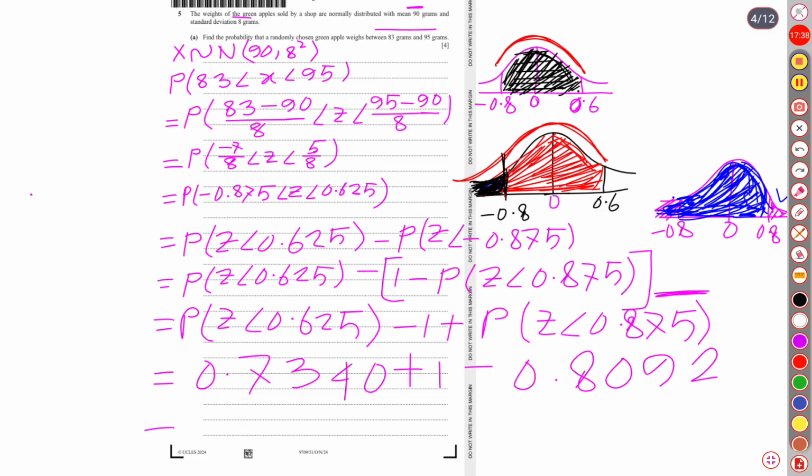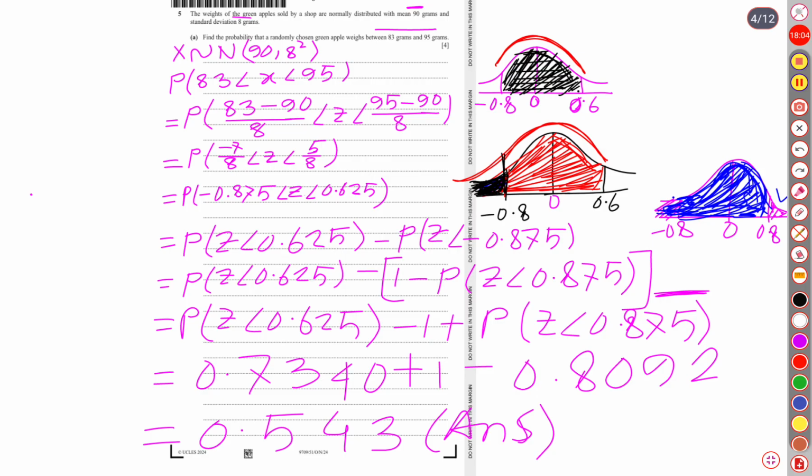Now if we calculate this using our calculator, we get 0.5432. If we round it to three significant figures, it is 0.543.